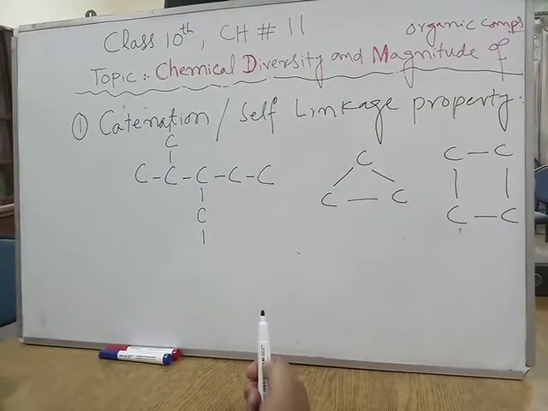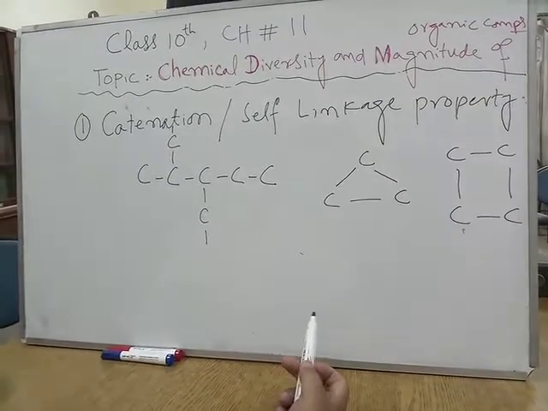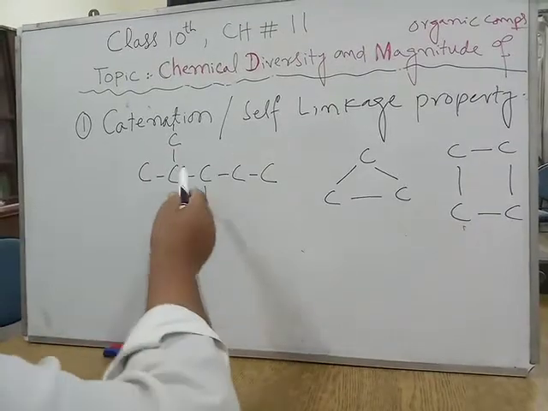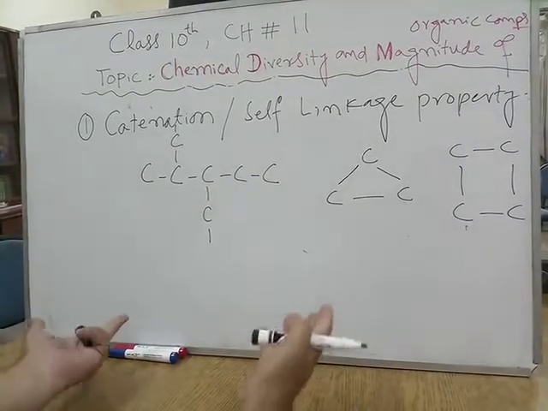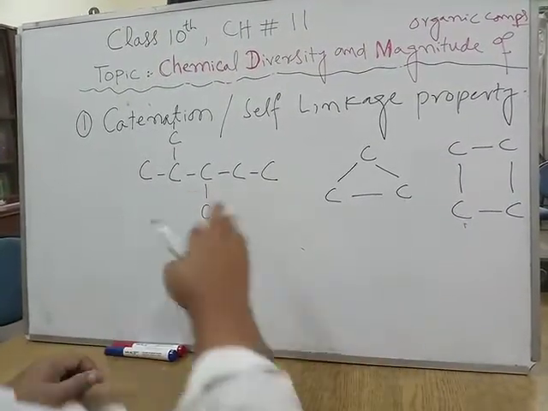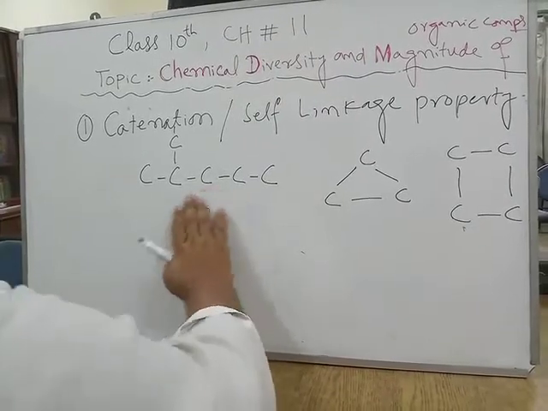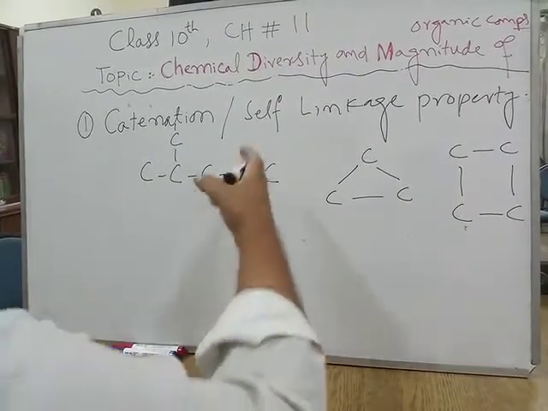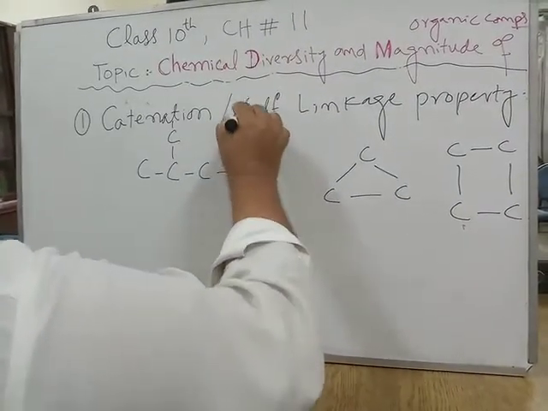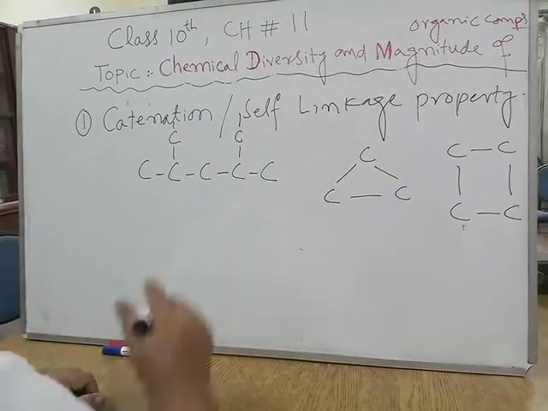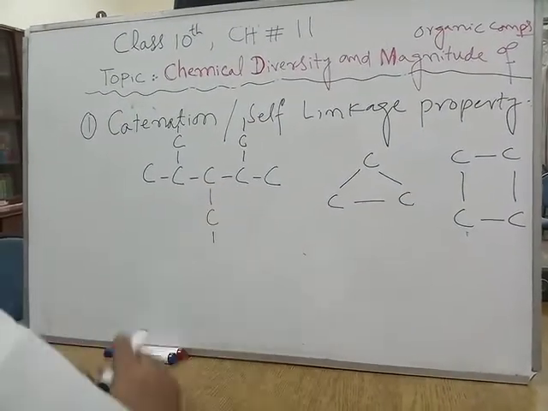Why are organic compounds so great in number? Because in one compound, carbon atoms are arranged in one pattern, while in other compounds they are arranged differently. Let's say this is an organic compound. If I remove this and put it here, this is a separate compound. If I put another branch here, this is a separate compound.